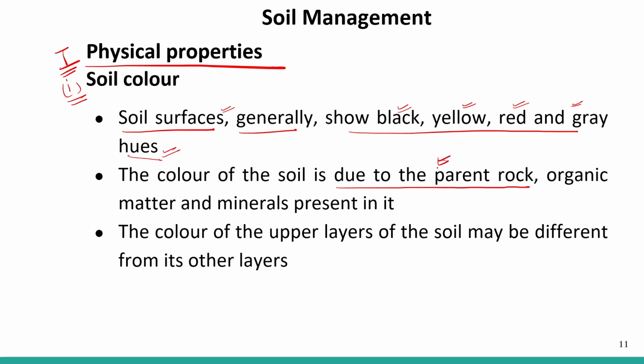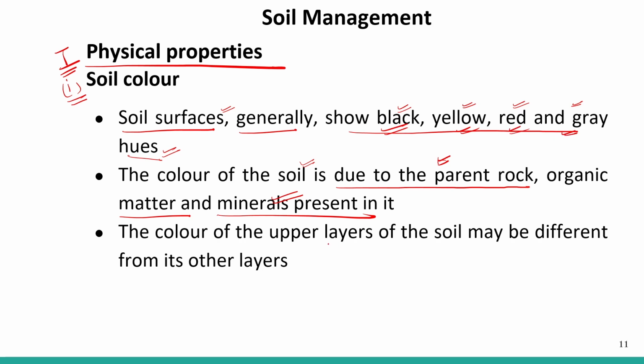Also, the organic matter that has been added or is present in that soil, and the types of minerals present in it. On the basis of that, you can determine the color of the soil.